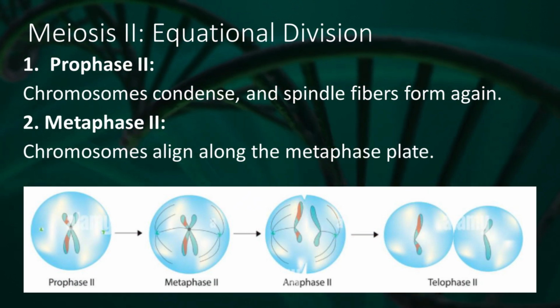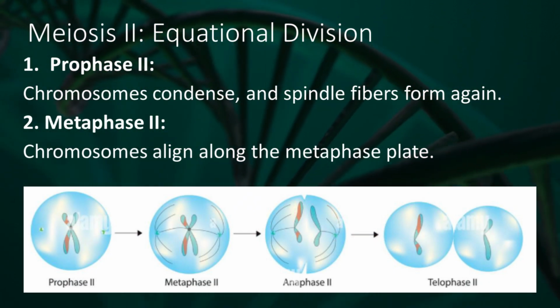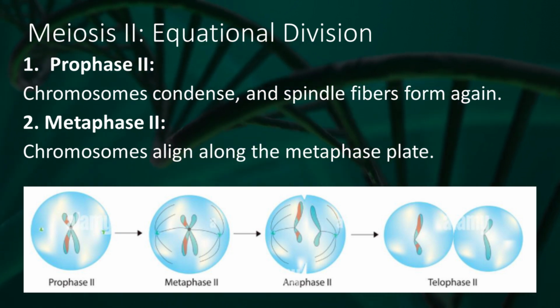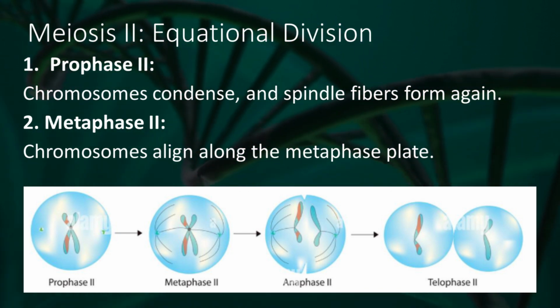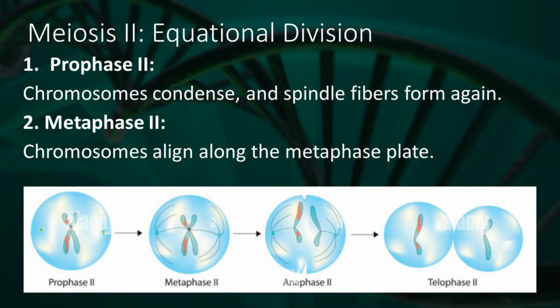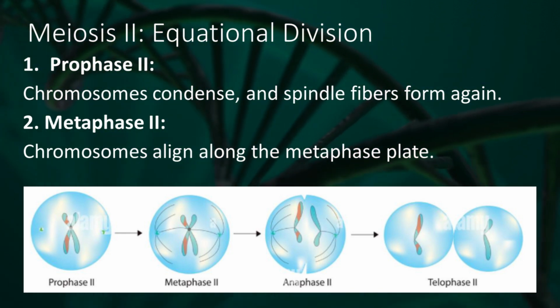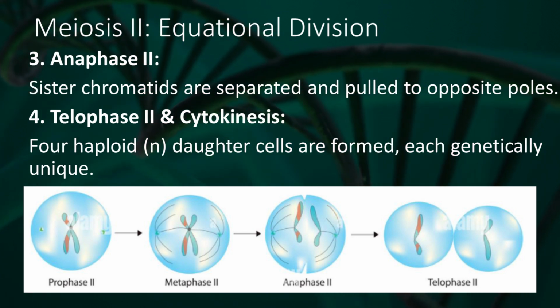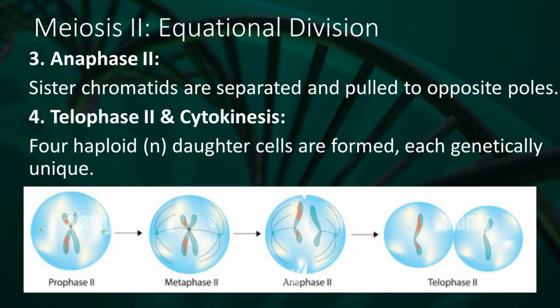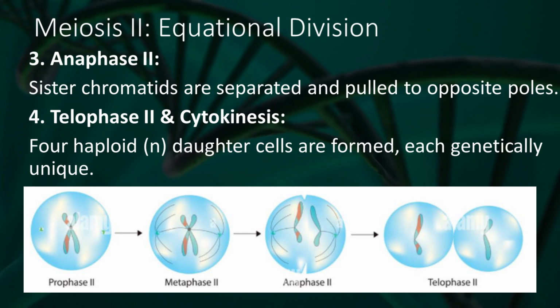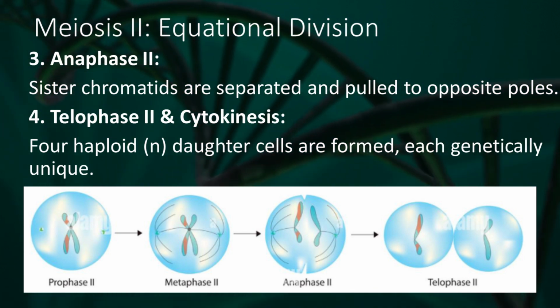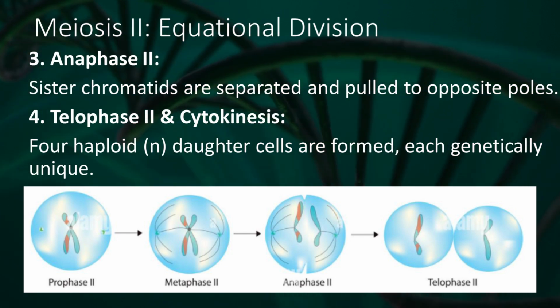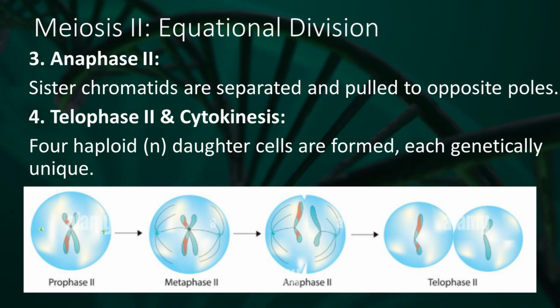Meiosis 2, equational division. 1. Prophase 2. Chromosomes condense, and spindle fibers form again. 2. Metaphase 2. Chromosomes align along the metaphase plate. 3. Anaphase 2. Sister chromatids are separated and pulled to opposite poles. 4. Telophase 2 and cytokinesis. 4 haploid daughter cells are formed, each genetically unique.